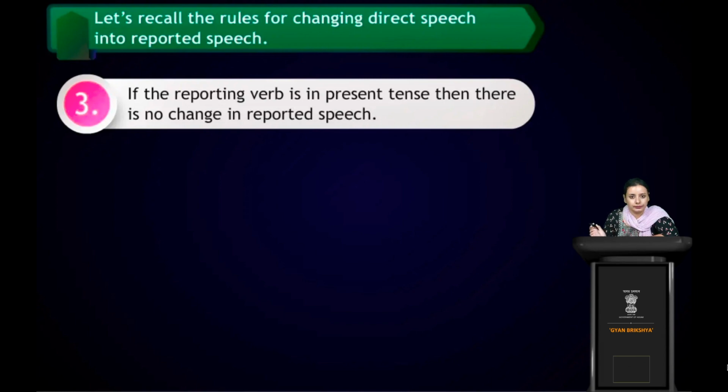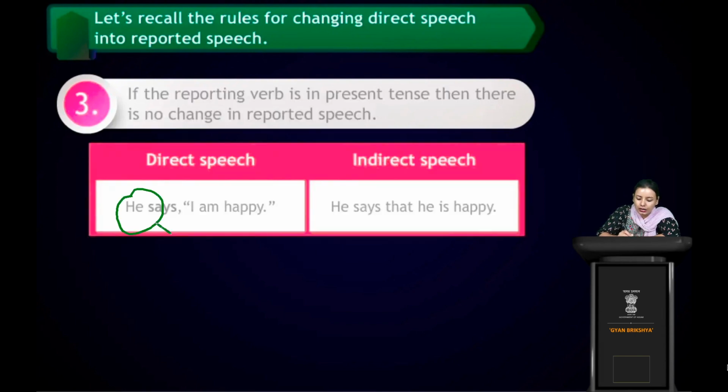I am happy. It's written simple. It's written he says. Now it's what? It's present tense. See, it's present. This is a verb, right? This is in present tense. So we will not change anything, right? Then there is no change in the reported speech. Okay, so try to remember these rules. We have to apply these rules only, so that we will get the correct answer.